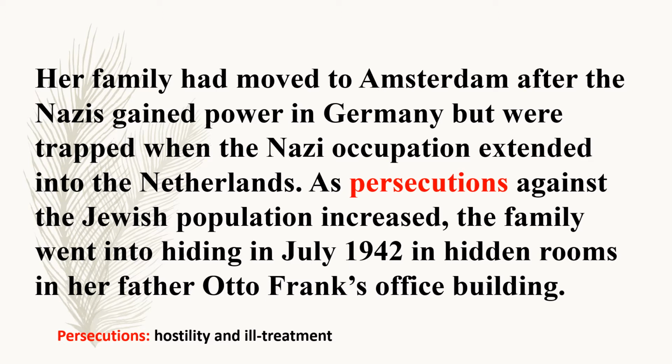So when the persecutions, the hostility and ill treatment against the Jewish community increased, this family went into hiding in July 1942 in the hidden rooms of Anne's father Otto Frank's office building. They hid there behind some hidden rooms.